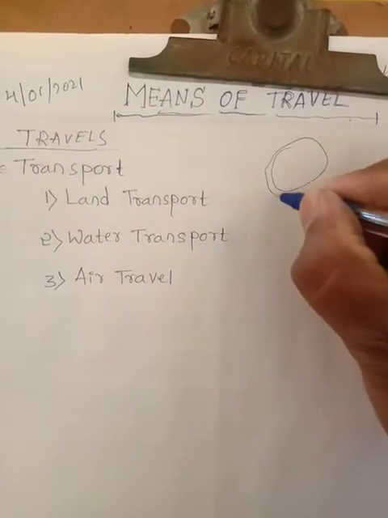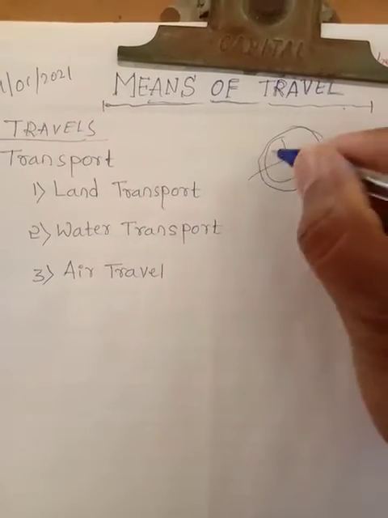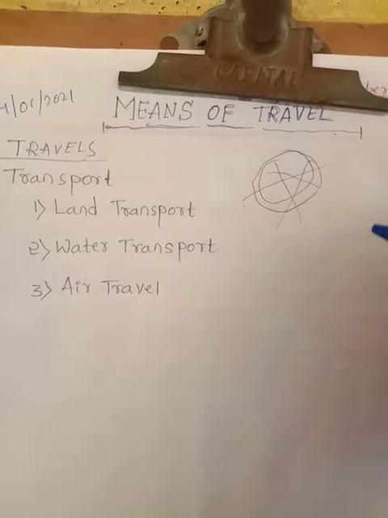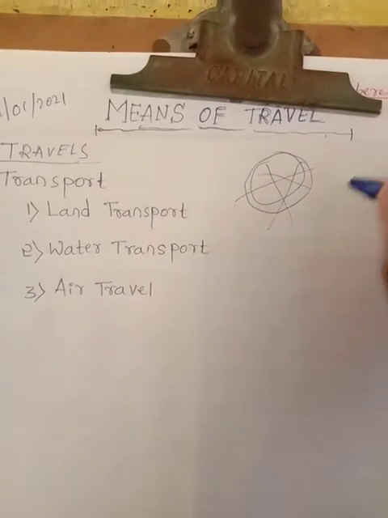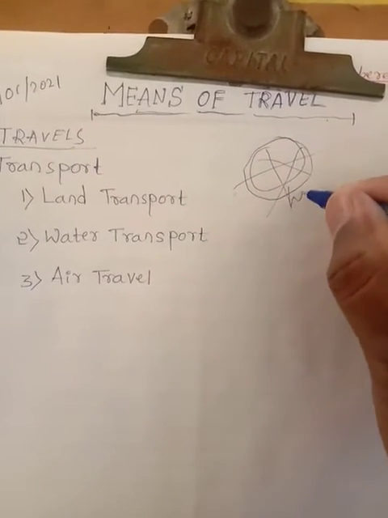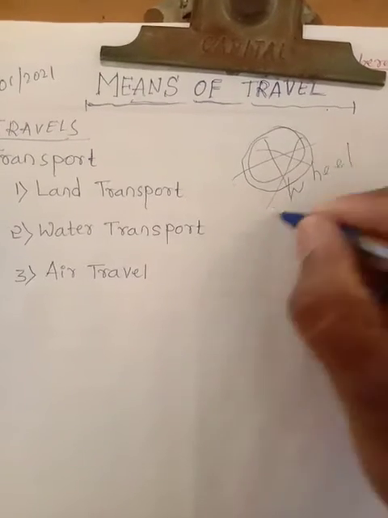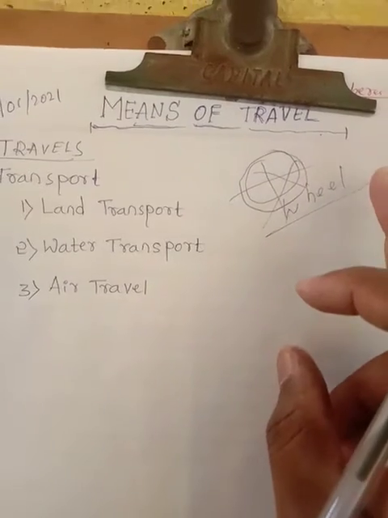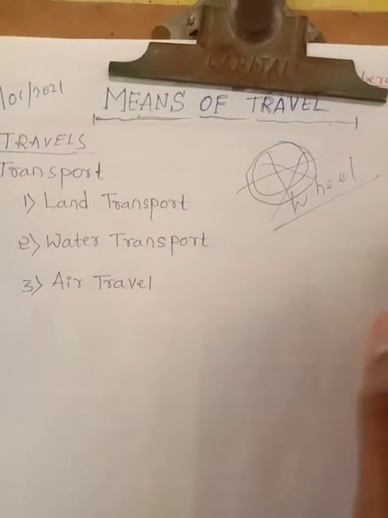This discovery of the wheel brought a complete change in the way man traveled from one place to another.